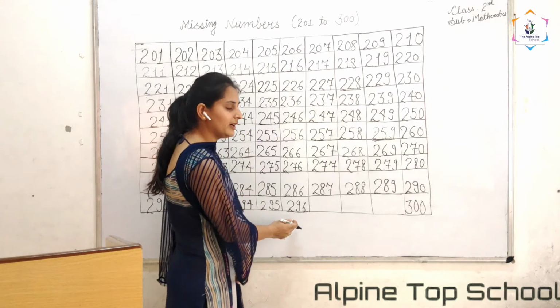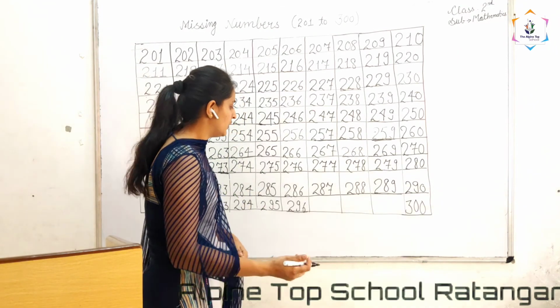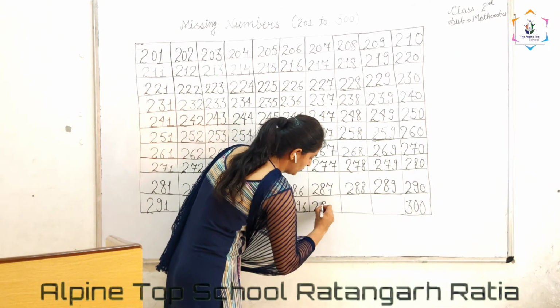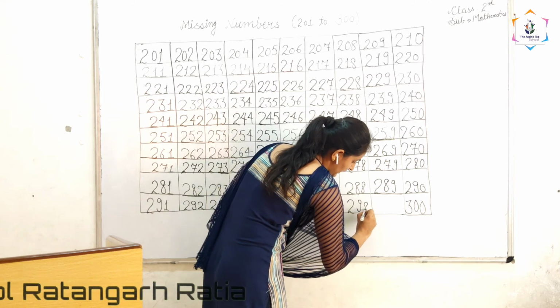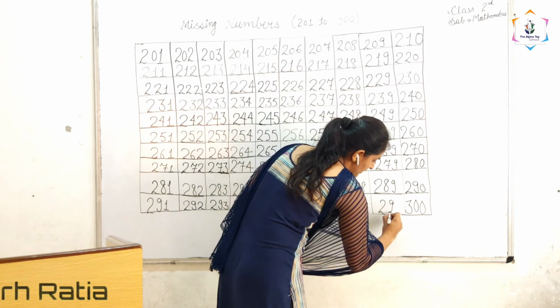So after 296, which number comes? 297, 298, and 299.